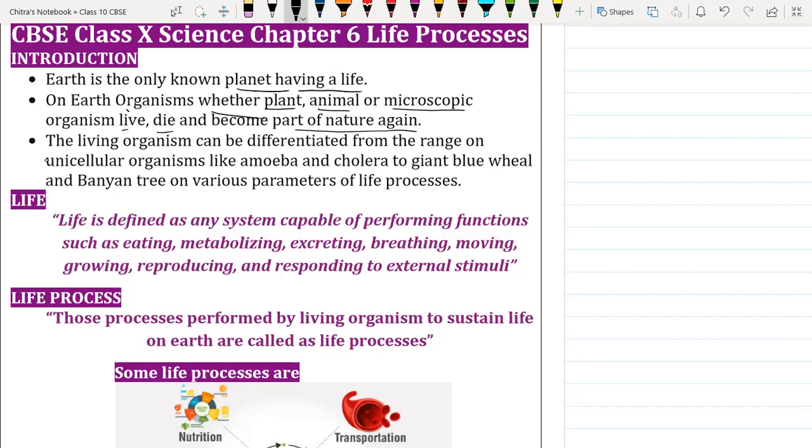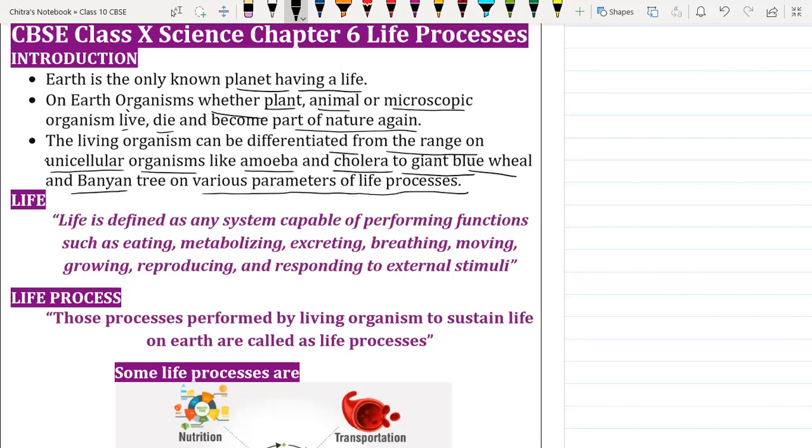Living organisms range from unicellular organisms, like amoeba, paramecium, and cholera, to giant ones like the blue whale, banyan tree, and human being, on various parameters of life processes.